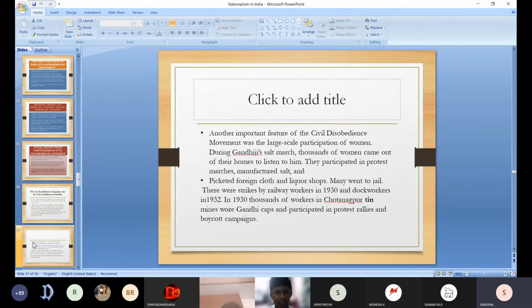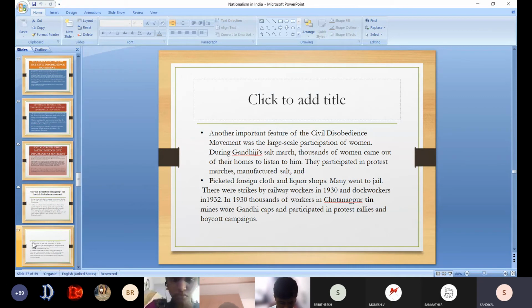During Gandhiji's Salt March, thousands of women came out of their homes to listen to him. They participated in the protest marches, manufactured salt, and picketed. They were also involved in the civil disobedience movement. The very important point we have to note is the participation of women. They didn't participate in the non-cooperation movement, but they participated in the civil disobedience movement because it is the movement which is happening inside the locality. So the main participation is of women. They came out from the home. They marched along with Gandhiji. They manufactured the salt. They picketed foreign cloth and liquor shops. They even went to jail.